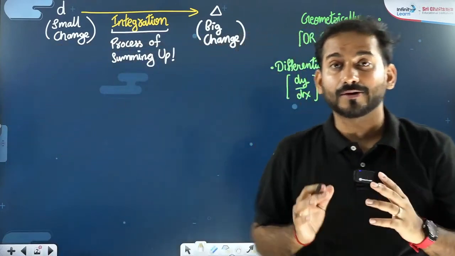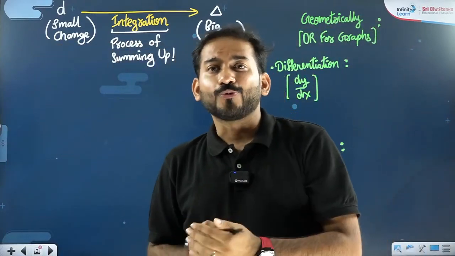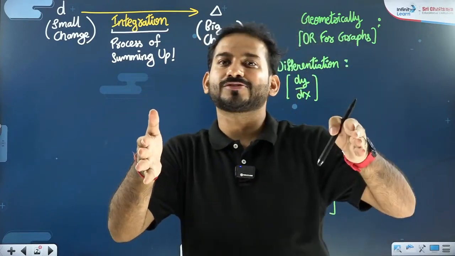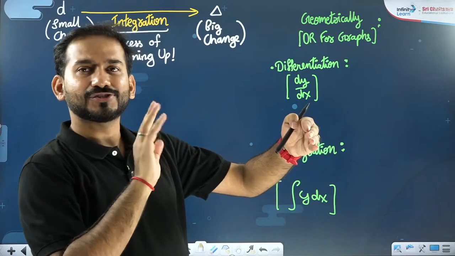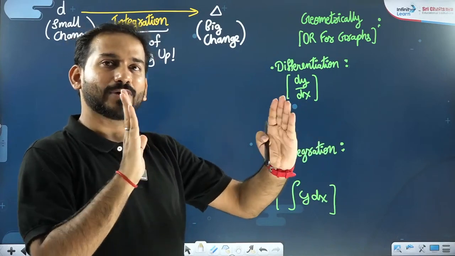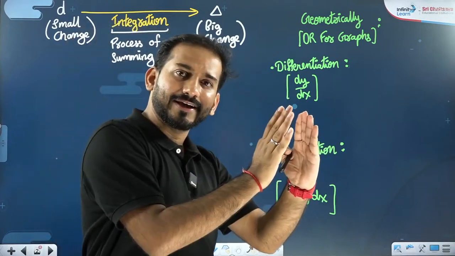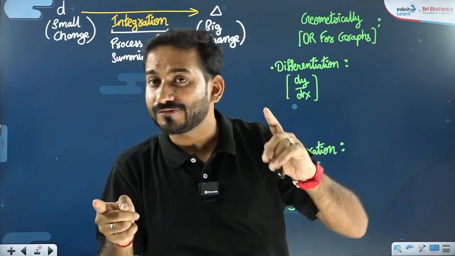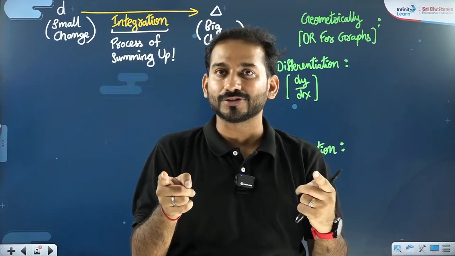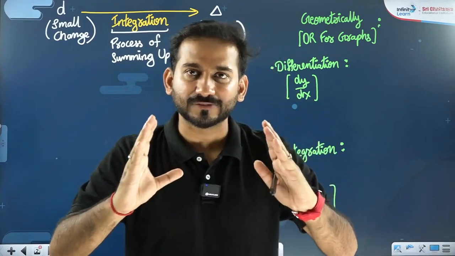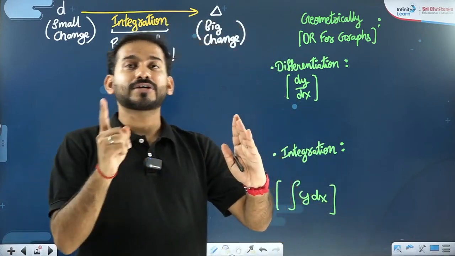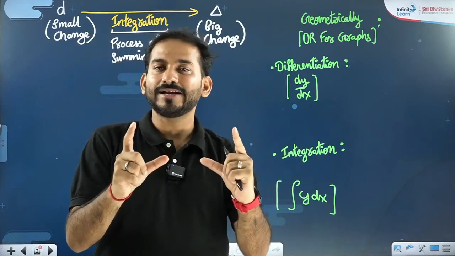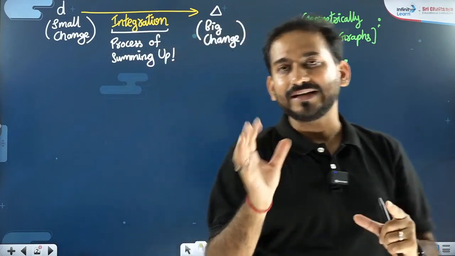If you know where to start the process of summing up, and where to end it, you are definite, you are specific. You know where to start the integration and where to end it. That type of integration is called definite integration.